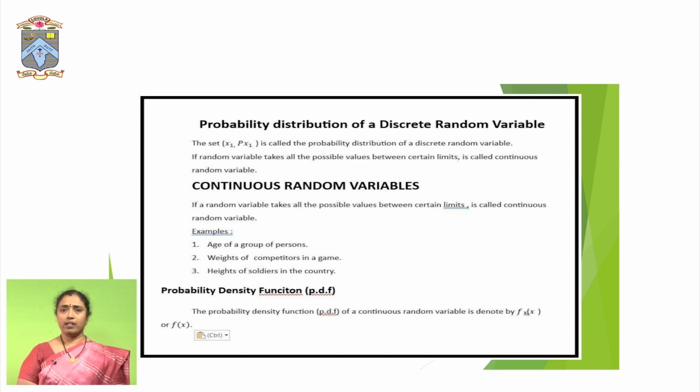Or the temperature of a place, Vijayawada temperature today is 24.8 degrees Celsius, then it is a continuous random variable. A continuous random variable is called a measurable variable, whereas a discrete random variable is called a countable variable.